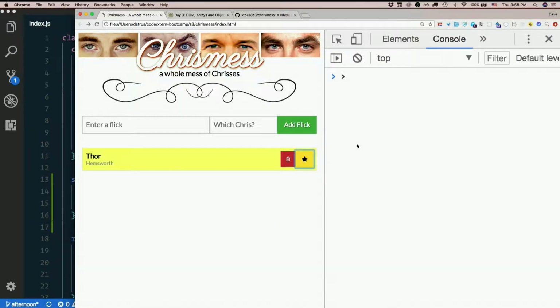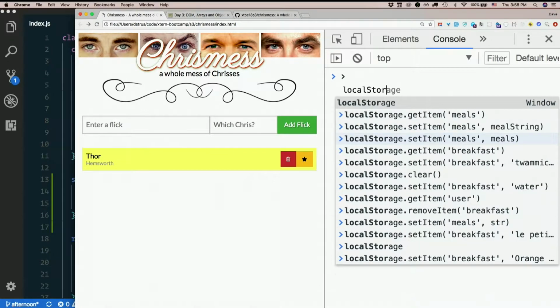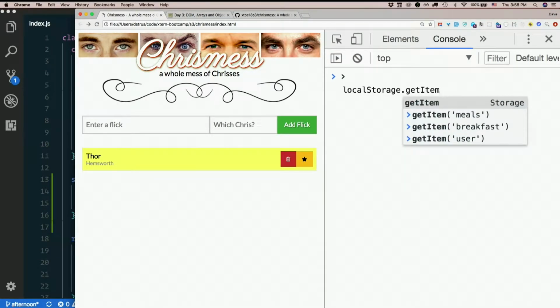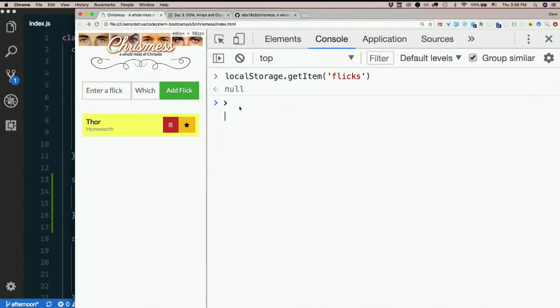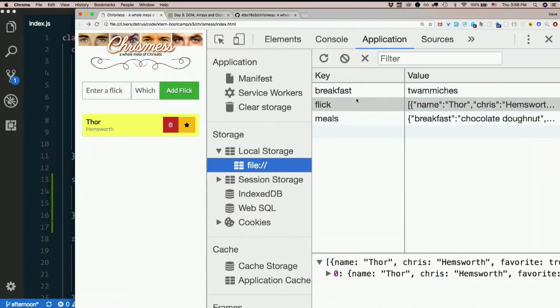If I favorited it, did it change? getItem flicks. No, I don't know. Didn't I call it flicks? Flick.